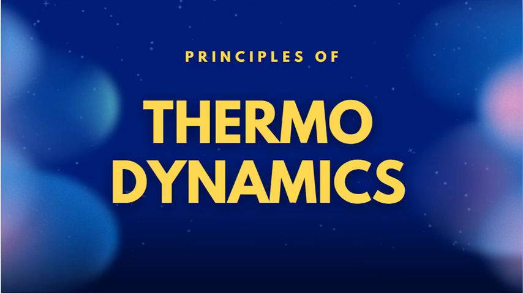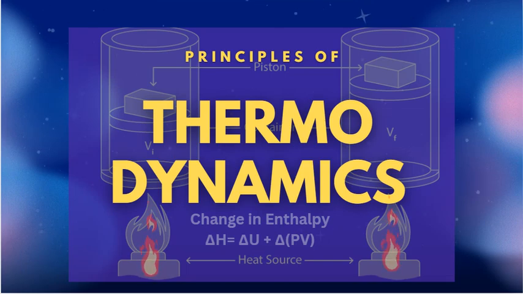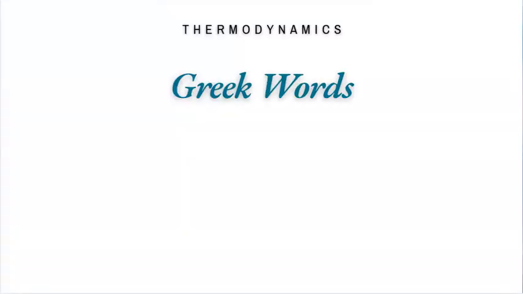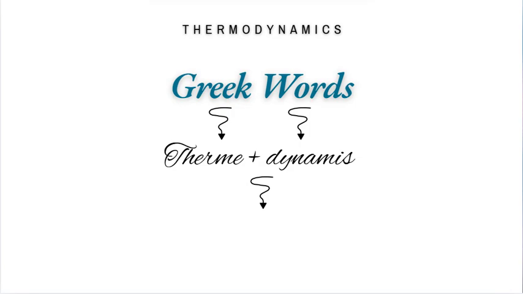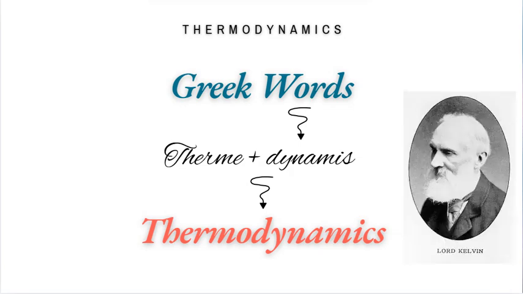Thermodynamics is a branch of physical and chemical sciences that explains how thermal energy is changed to other forms of energy and the significance of thermal energy in matter and chemical reactions. The word thermodynamics is a combination of two Greek words, thermi, which means heat, and dynamis, which means force or power. It essentially refers to the dynamics or movement of heat and how it interacts with various forms of energy and matter. The word thermodynamic was first used by Lord Kelvin in 1849.